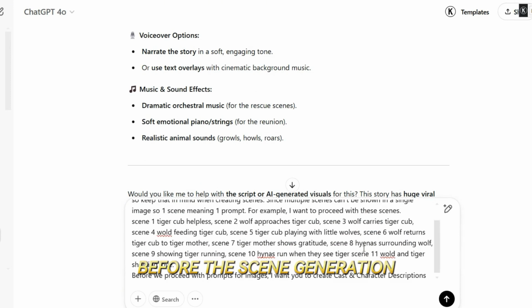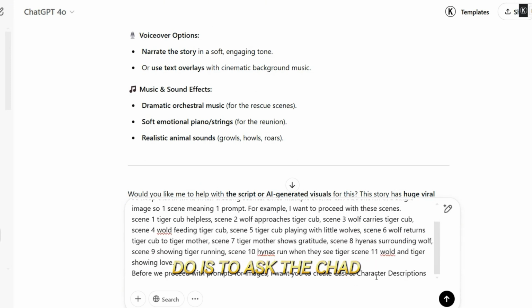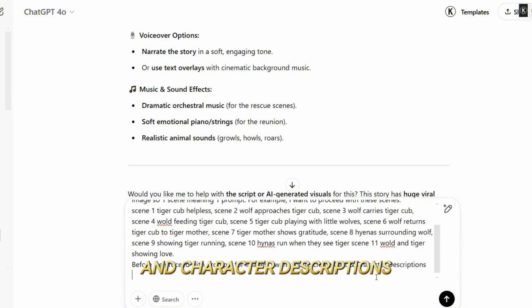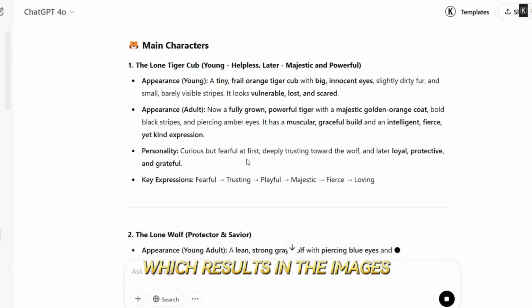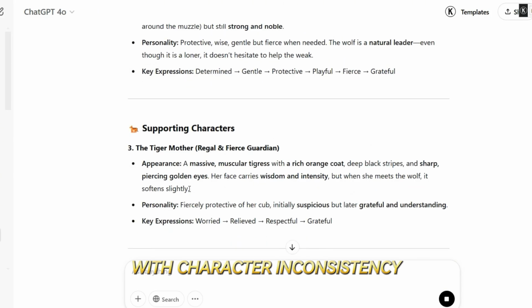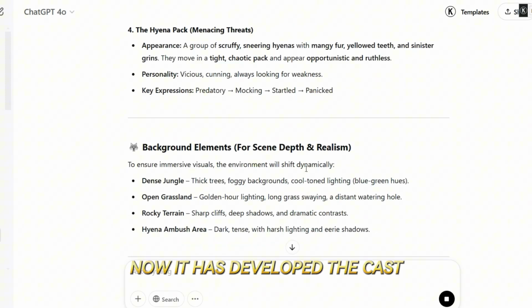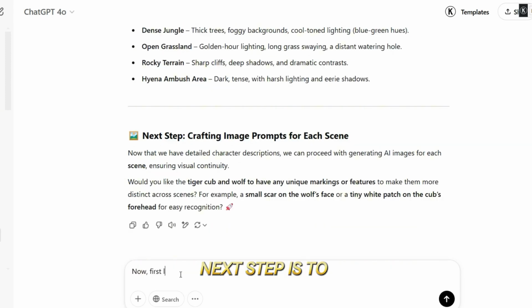Before the scene generation, one thing you must do is to ask ChatGPT to create cast and character descriptions. If you have already done this, then you know that ChatGPT creates random prompts which result in images with character inconsistency. Now, it has developed the cast. Next step is to create the scene overview before we proceed to the prompt generation.